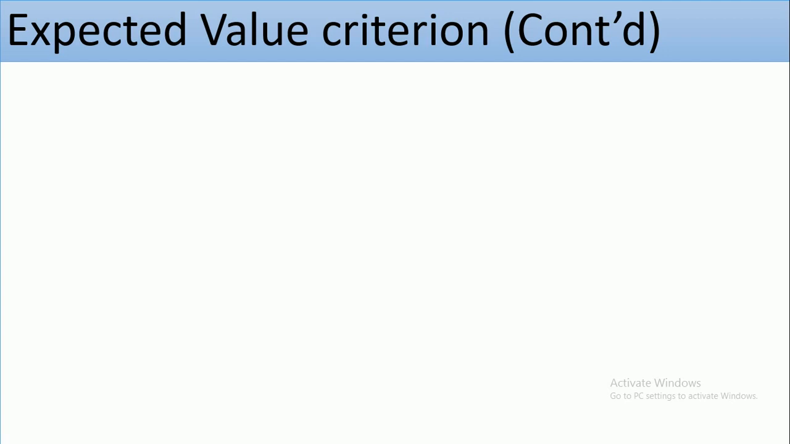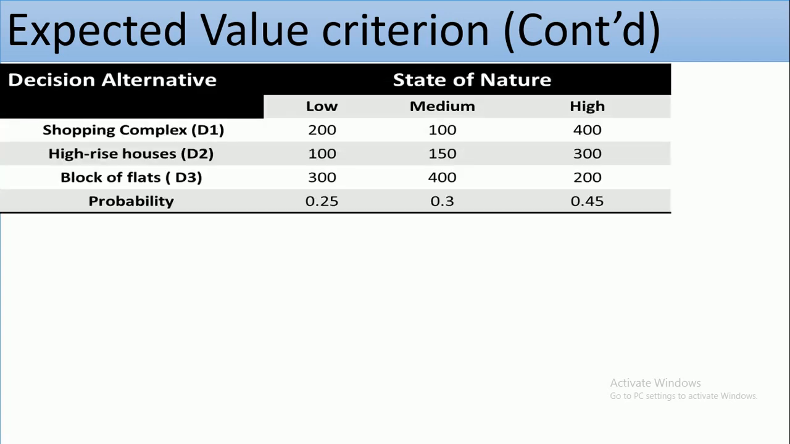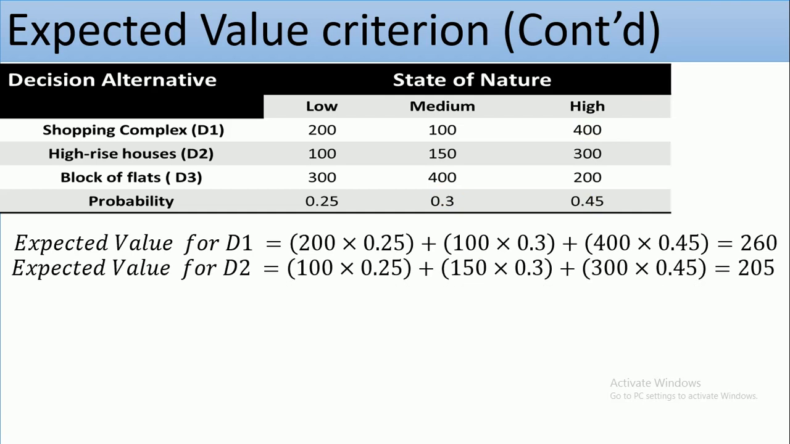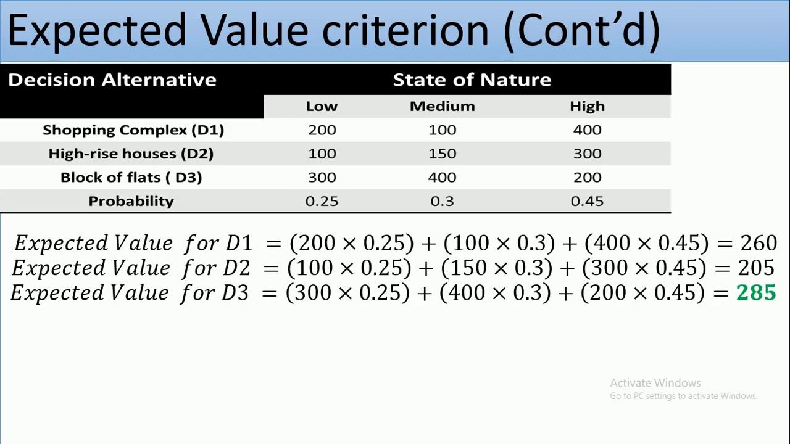How can we apply this criterion? You multiply the probability estimate by the corresponding value for each decision alternative. For decision alternative D1, the expected value is 200 times 0.25 plus 100 times 0.3 plus 400 times 0.45. By computation, you have 260. You do the same thing for D2, and you get 205. Expected value for D3, you have 285.